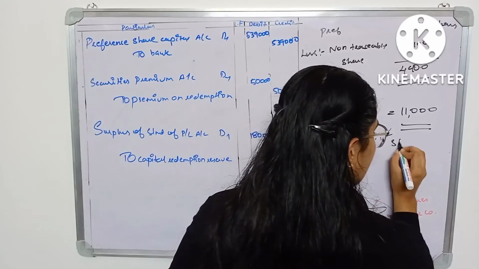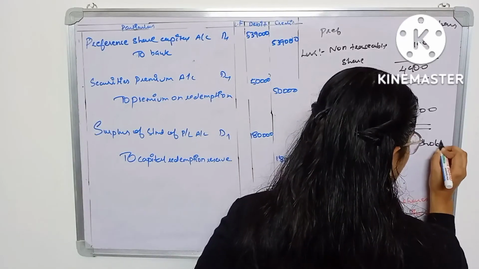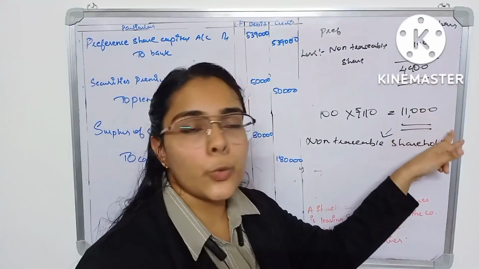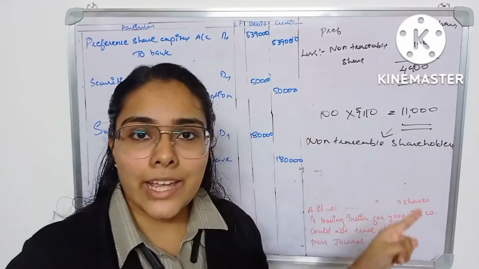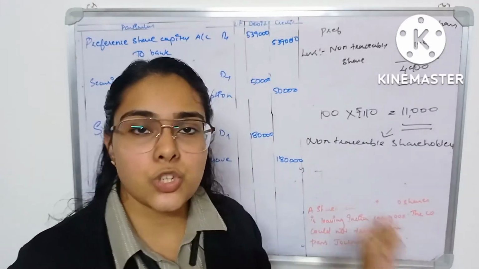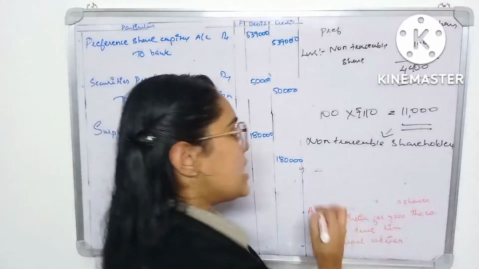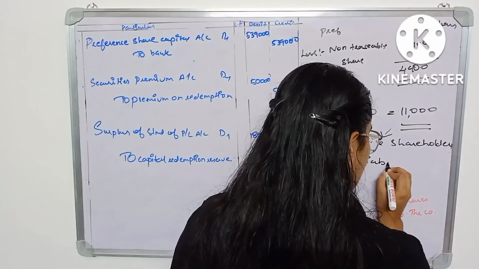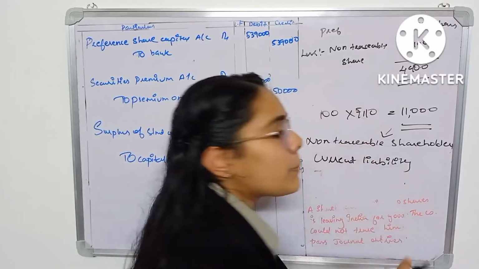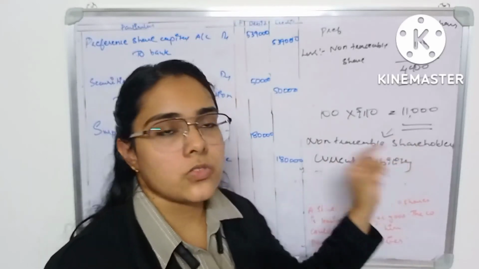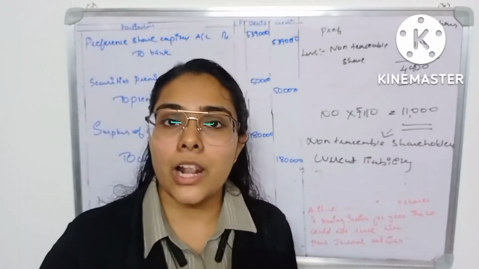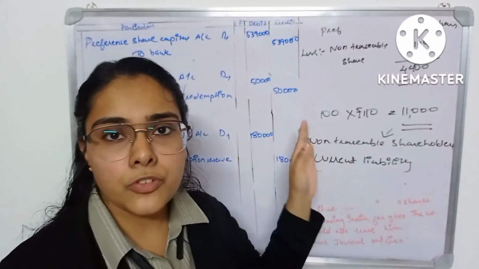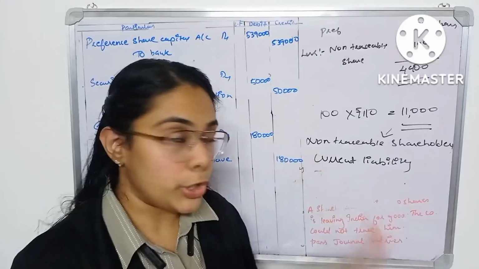Now what will you do with this amount? You have to take it as a current liability and show it in the balance sheet. If you are asked to prepare a balance sheet, you will have to show this 11,000 rupees in the current liabilities column along with creditors. So this is the calculation of the non-traceable shareholder's amount due.